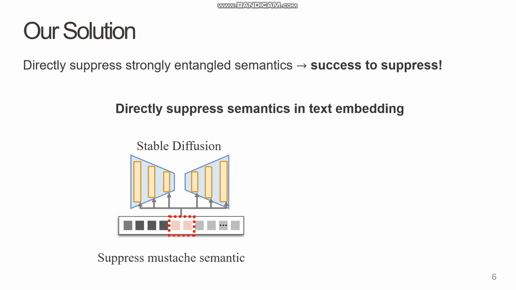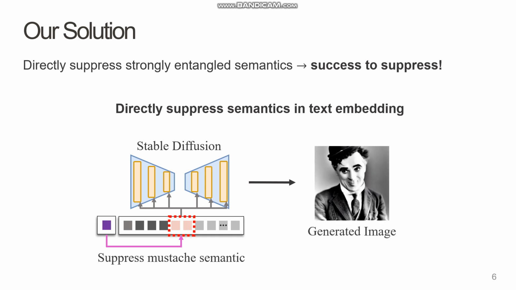So, our solution is to tackle this problem head-on. Our key idea is to edit the text embedding directly before it gets to the cross-attention part of the model. We directly modify the Charlie Chaplin embedding to remove the mustache semantic. By doing this, the model successfully generates an image without the mustache, solving the entanglement problem at its source.